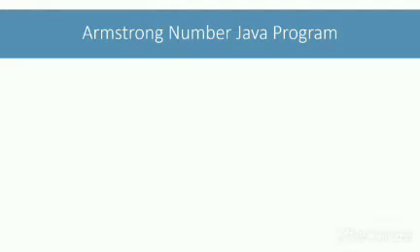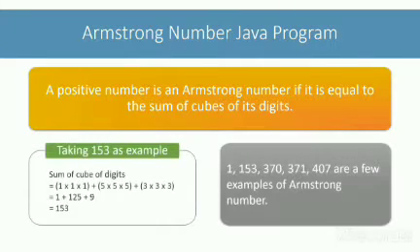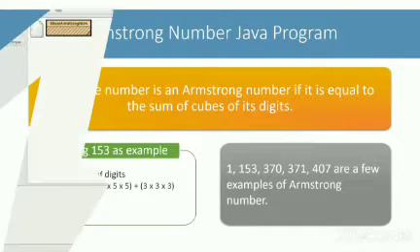In this lesson, we will look at Armstrong number program. A positive number is an Armstrong number if it is equal to the sum of cubes of its digits. 1, 153, 370, 371, 407 are a few examples of Armstrong numbers. Taking 153 as an example, it is an Armstrong number as it is equal to the sum of cubes of its digits.